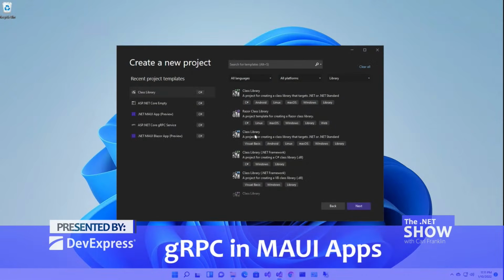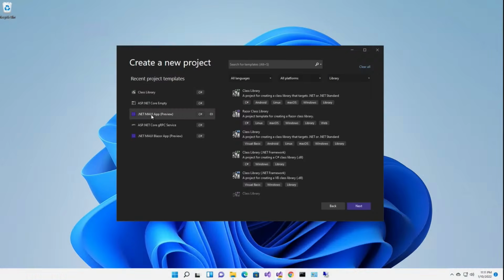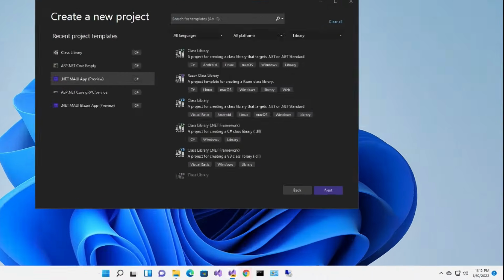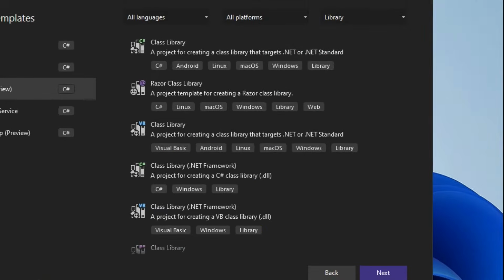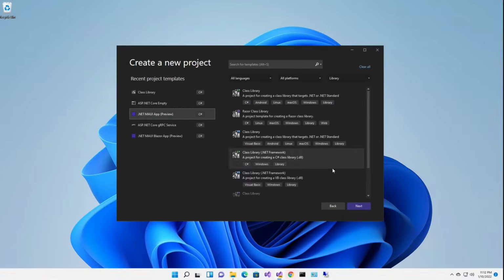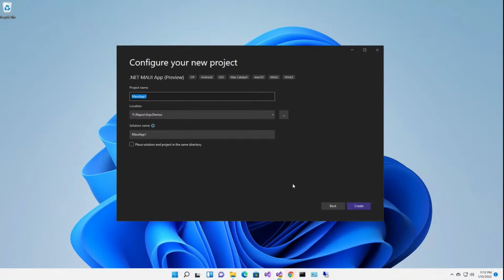So I'm going to start today with a new .NET MAUI app. I'm using Visual Studio 2022, the latest preview. And as you can see, it's right now January 10th, 2022, so it's the latest one. And it'll be called gRPC Demo.